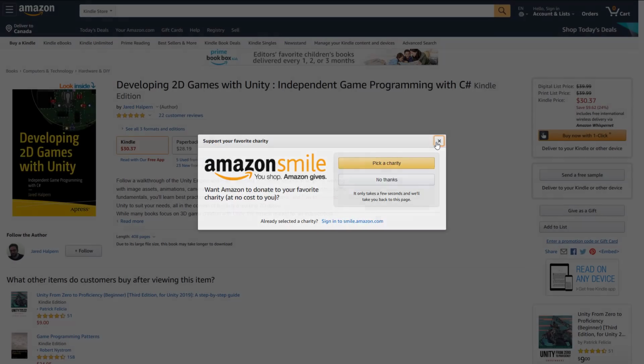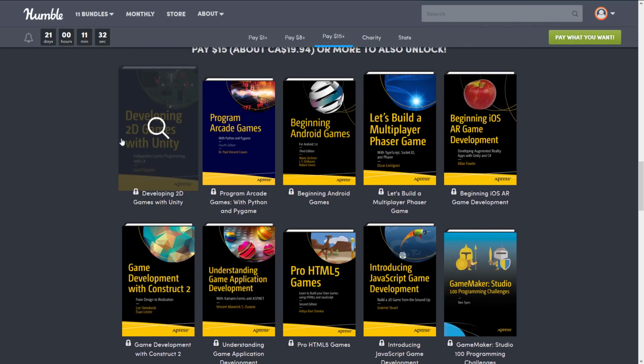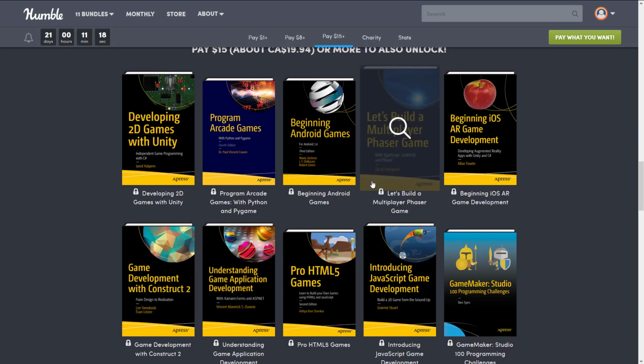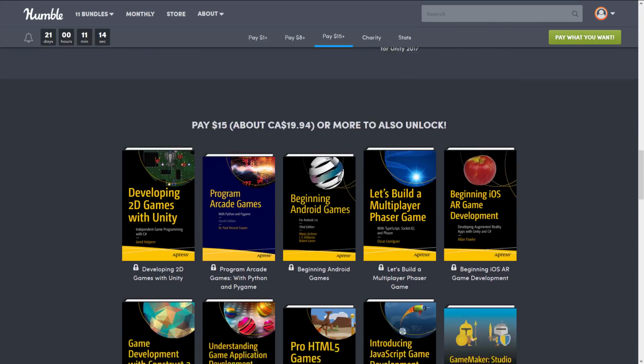All right. Now, if you're curious, if you head on over to Amazon, we're picking one of the books pretty much at random. So developing 2D games with Unity, that was in the third tier, this book right here, as just a direct example to look at it on Unity. It's $30 for the Kindle version, or basically 30, that's really weird. $30 for the paperback version or $30 for the digital version, versus, you know, again, $15 for every book in this library. So really, it does make a lot of sense.